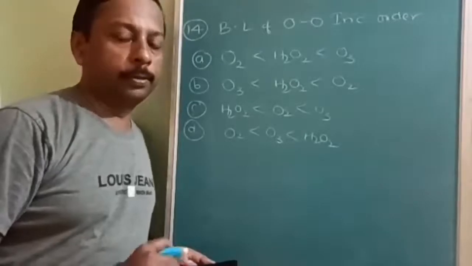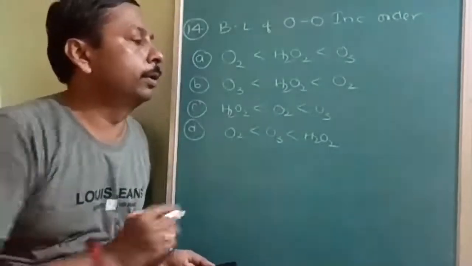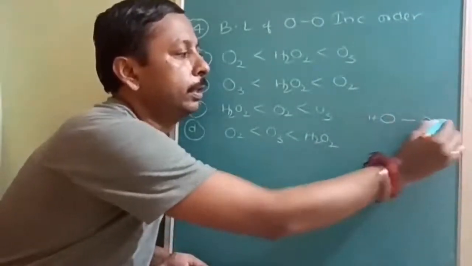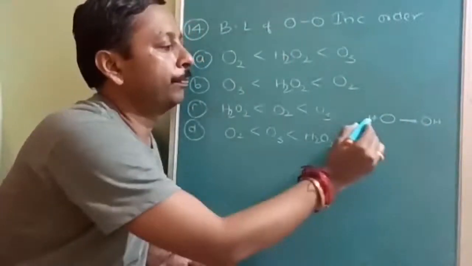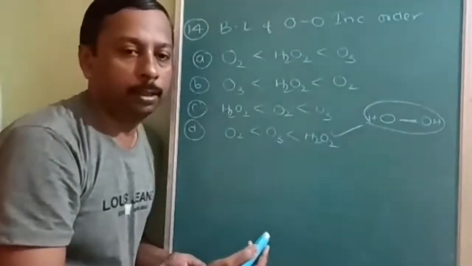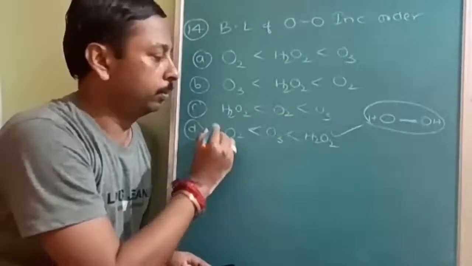Okay, here also a very simple question, if you approach in that direction. In H2O2, there is a single bond, and single bond length will be highest, so H2O2 should be highest. So this is the answer. And to double check, oxygen double bond will be lowest.